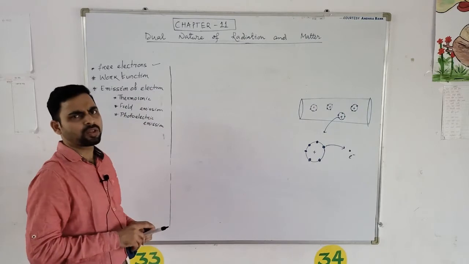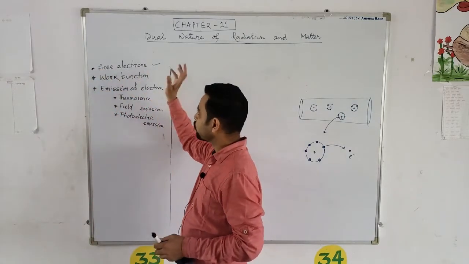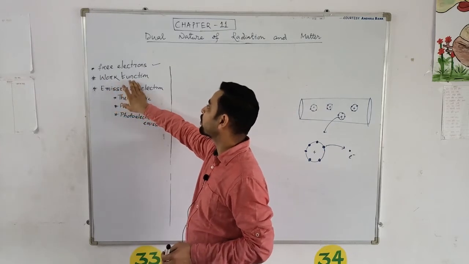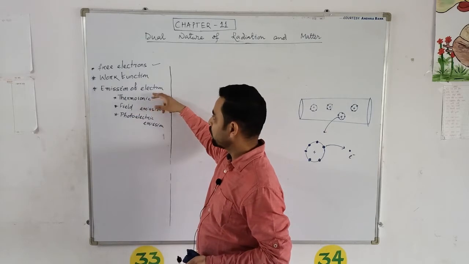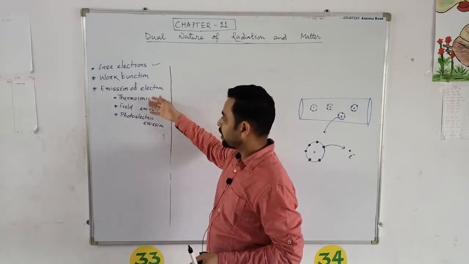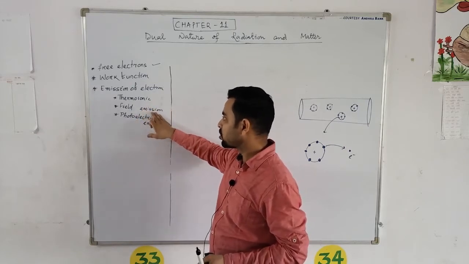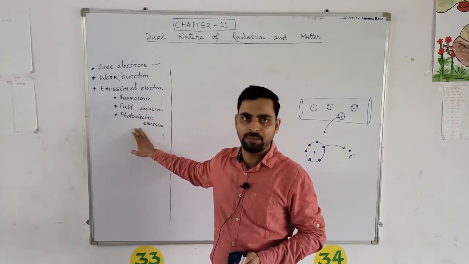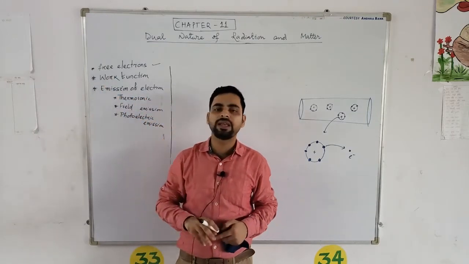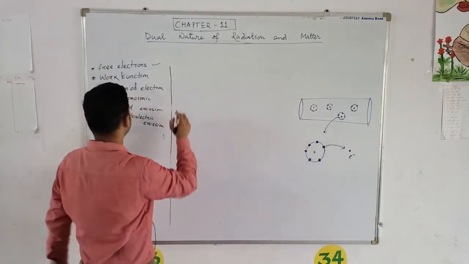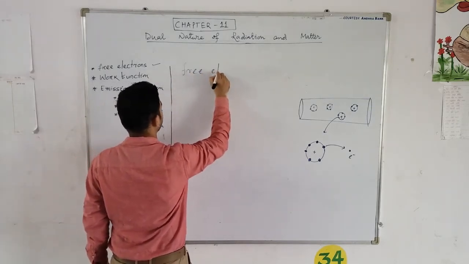In today's class, we are going to study these things. First, we will study what are free electrons. Next, we will study what is work function. Next, we will study what is emission of electron. In emission of electron, there are three categories: thermionic emission of electron, field emission, and photoelectric emission. We will study one by one. First, let us start from free electrons. So first, what are free electrons?